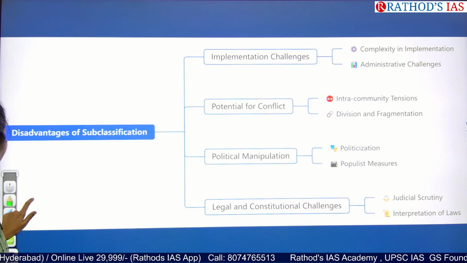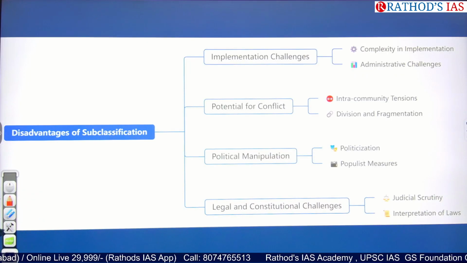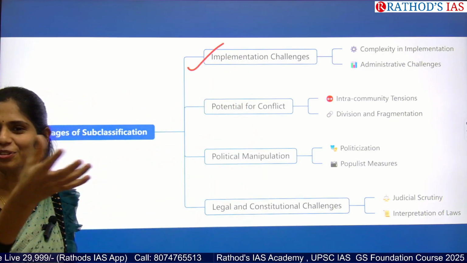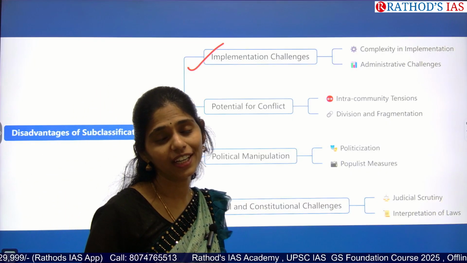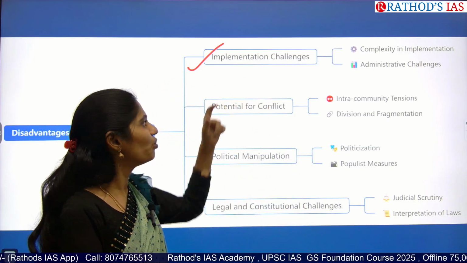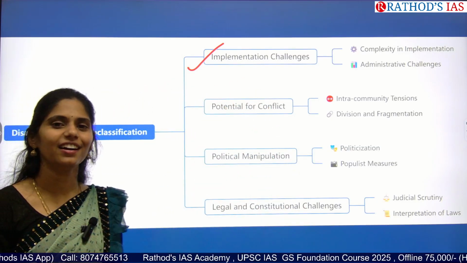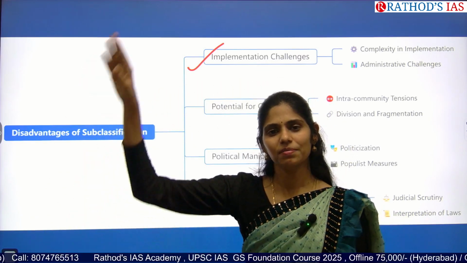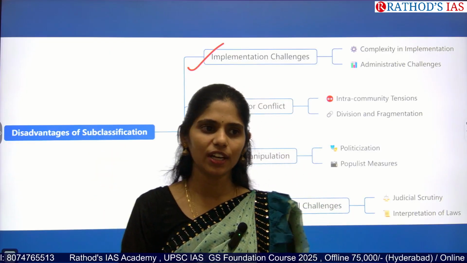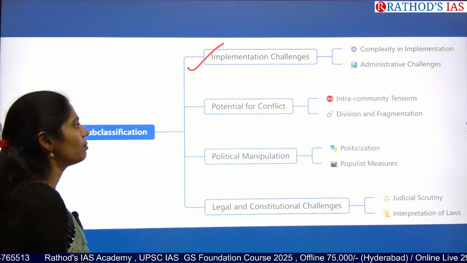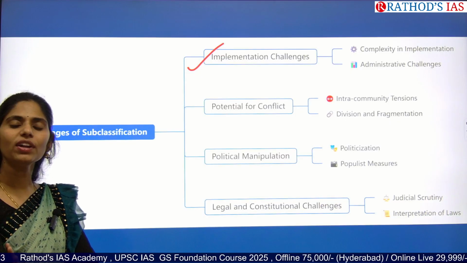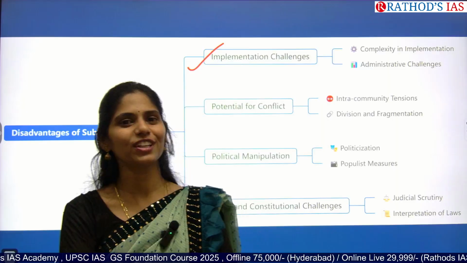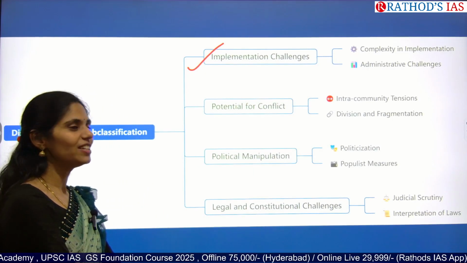Now tell me, what are the disadvantages? The first one is that saying it is very easy, but implementation is very difficult because we need different data, income certificates, caste certificates, and again subgroups, going back 2 to 3 generations. So implementation will be a great challenge, and within the community there might be increasing tensions.